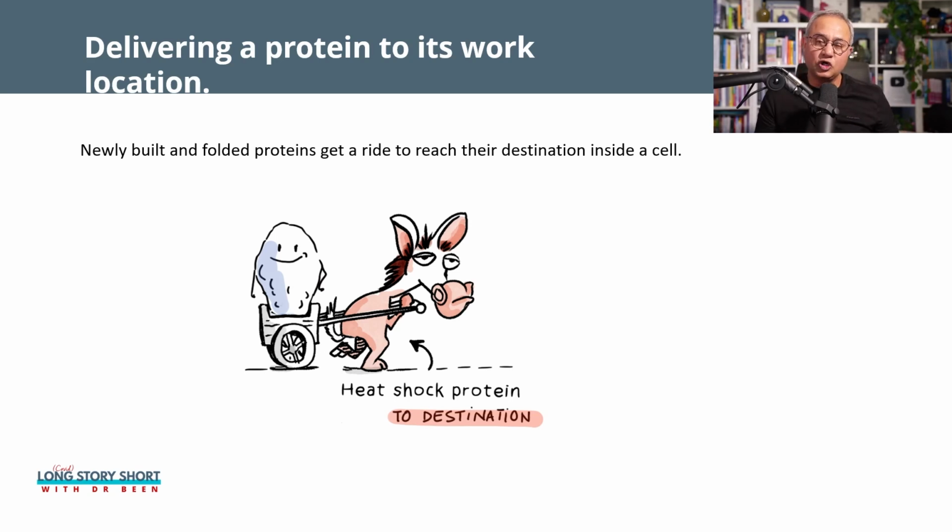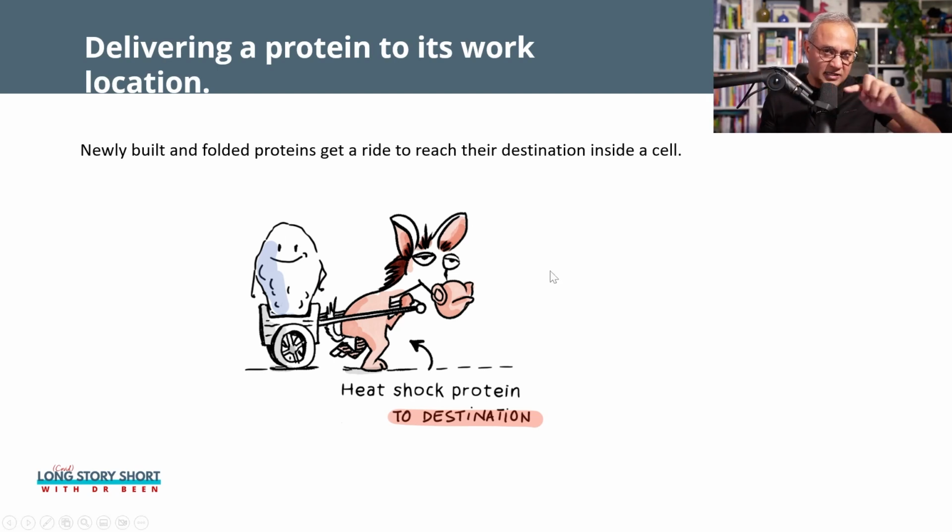So imagine there is a shop or a factory where there are some things being built. So there will be a pile of those things over there. And then you need vehicles and other mechanisms to pick up those things and bring them to various shops and various places where they would do their function or be sold, eventually to go somewhere else to perform their function. So within the cell, bringing a newly born protein to its destination to perform its function is through the chaperones. Sometimes the chaperones will bring this newly born protein to another organelle, another factory, where this protein will be further packaged and sent outside of the cell as well.